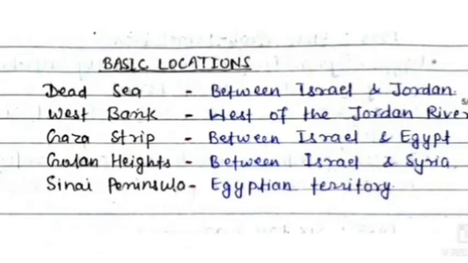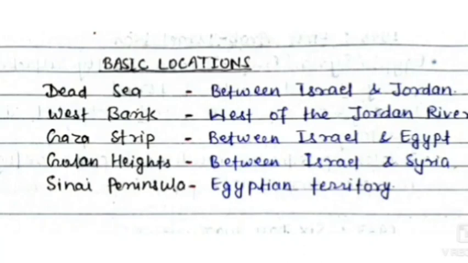Before starting the topic in detail, I must introduce some terms such as Dead Sea, West Bank, Gaza Strip, Golan Heights, Sinai Peninsula, because these places are always in the news and these are very important. And in this particular lecture, we will be talking about these places, these locations very often.